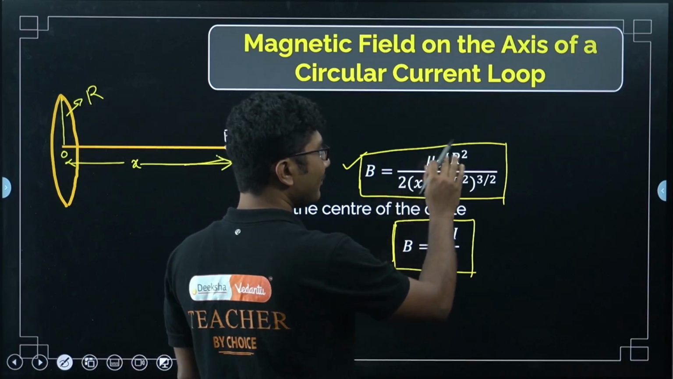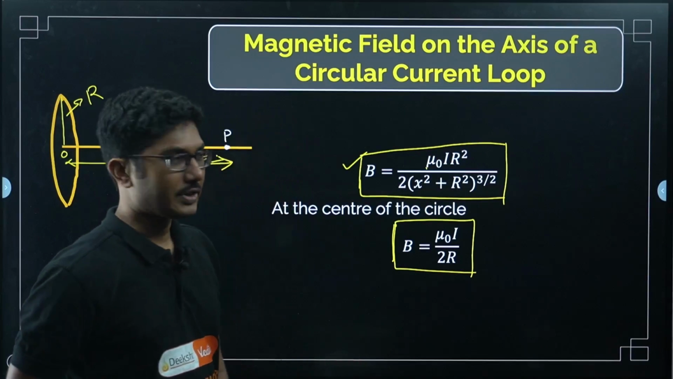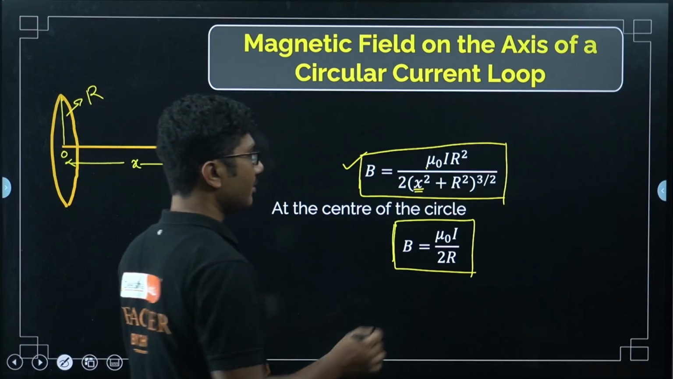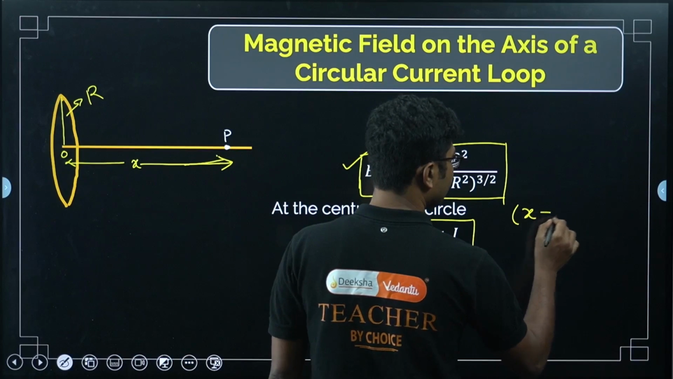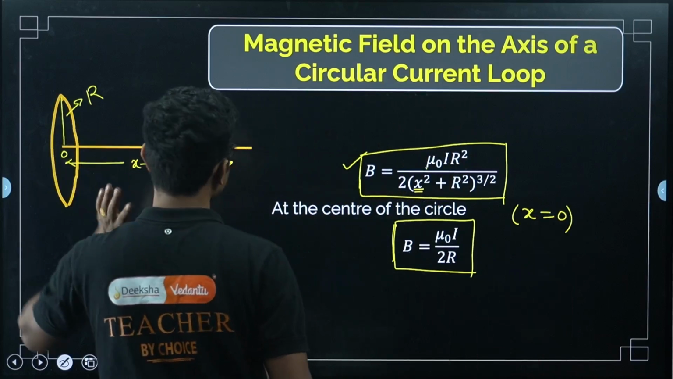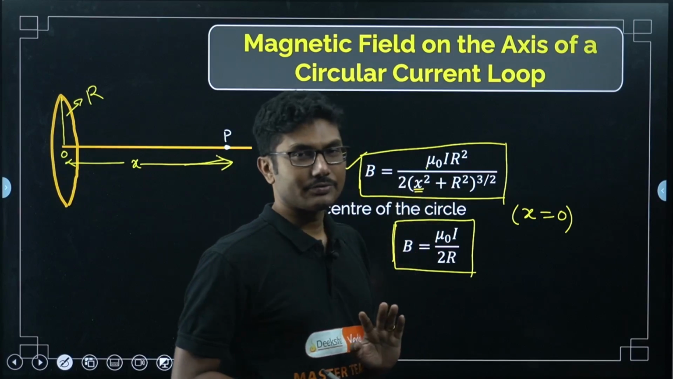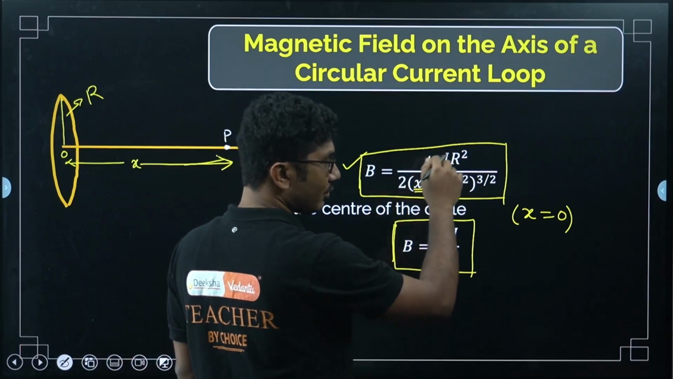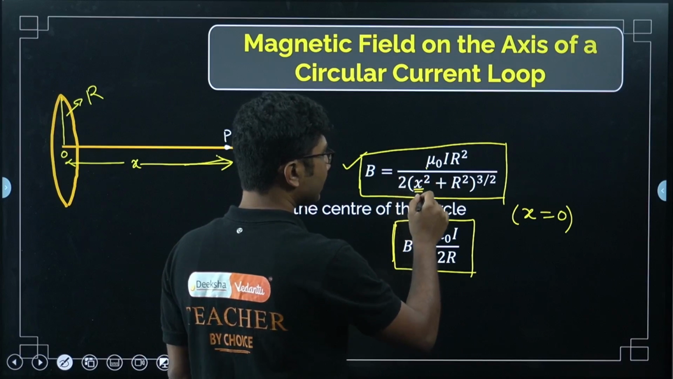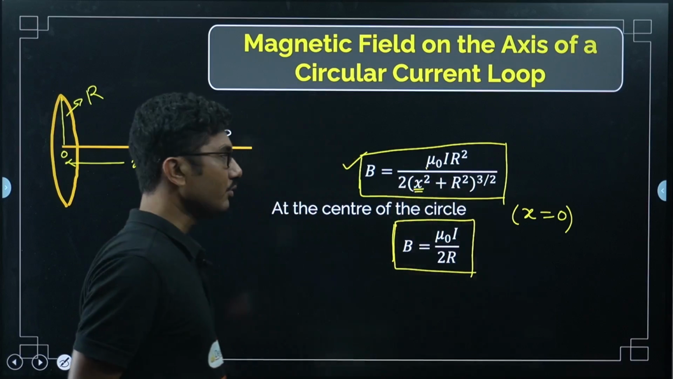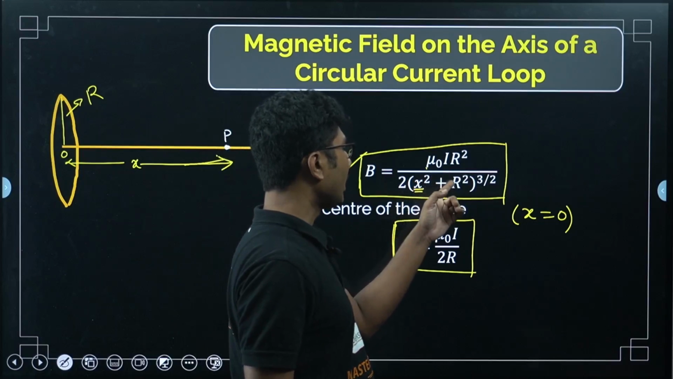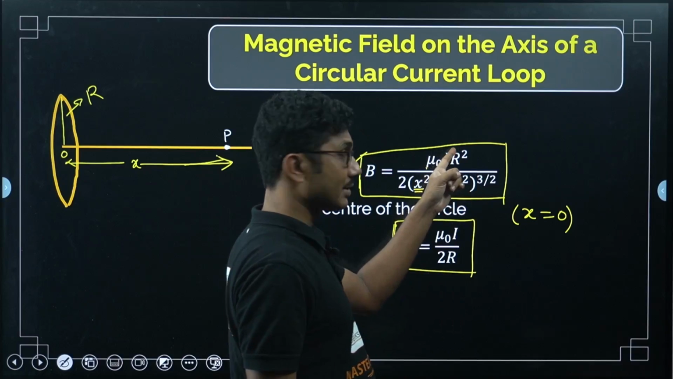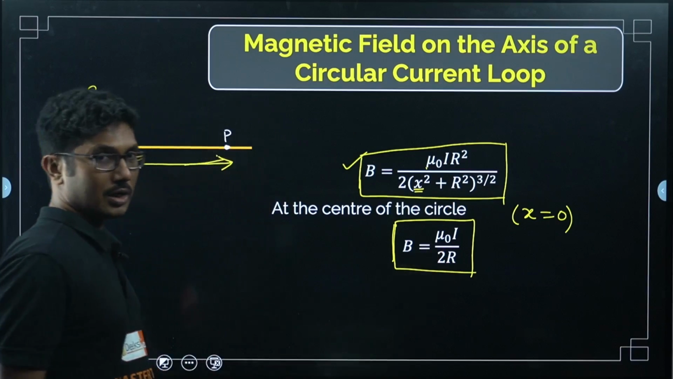Mu naught, only if you remember this formula, this is a consequence of that. If you put x equals to 0 in this case, you will get the field at the center of the circle. Center of the circle means x is 0. So, the only formula that you need to remember is this: mu naught I into r square divided by 2 times x square plus r square to the power 3 by 2. If you put x equals to 0, r square to the power 3 by 2 is basically r cube. So r cube and r square will cancel, and you will get mu naught I by 2r.